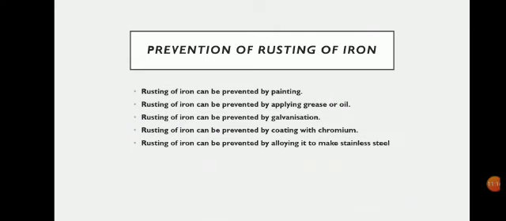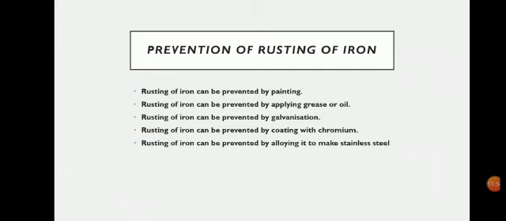Now, as I have already said, rusting takes place when an iron object comes in contact with air and water. So if air and water are prevented from coming in contact with the iron object, then the rusting will not take place. So there must be some methods of prevention of rusting of iron, which involve coating the iron object with something to keep out the air and water that cause rusting. So what are the common means of preventing rusting of iron?